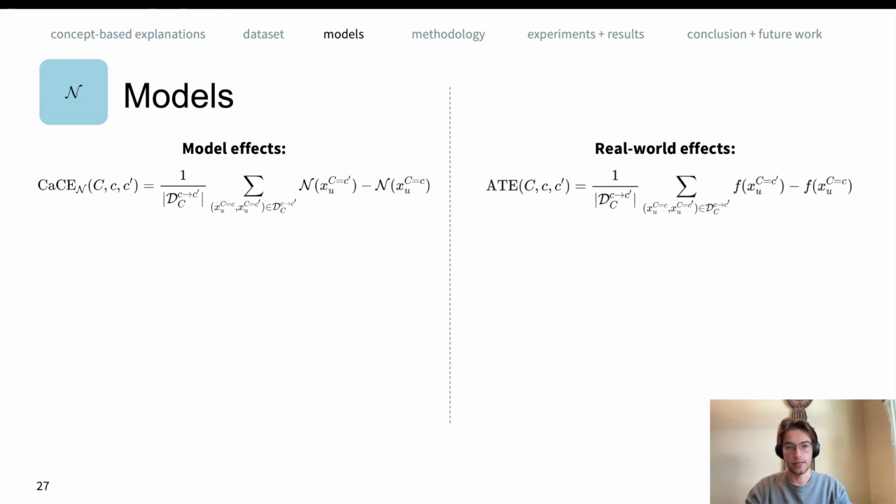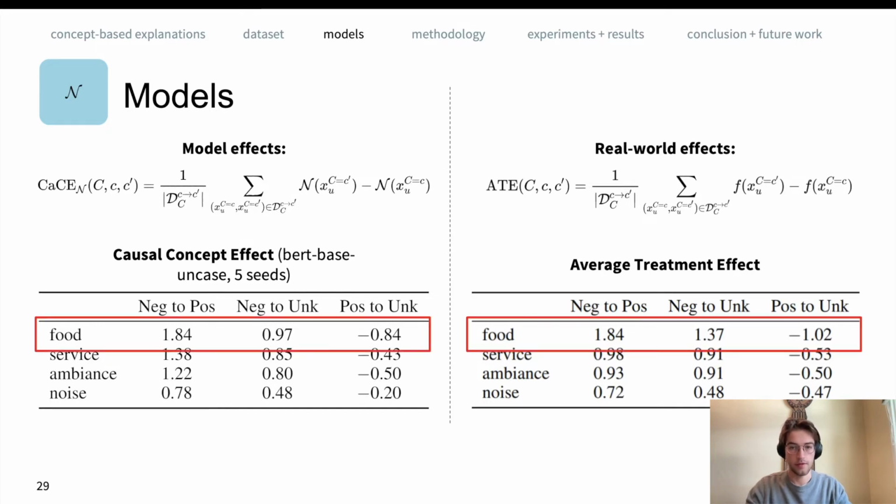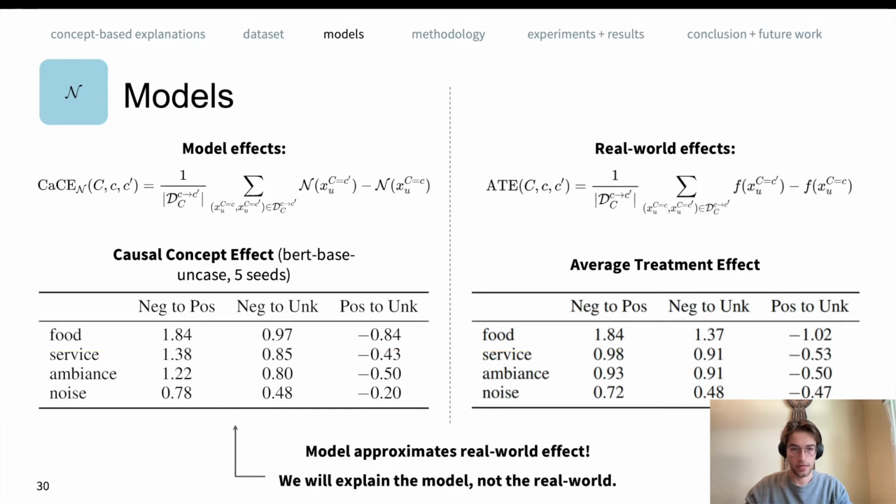And so if you calculate these values, we see that they're very similar to the average treatment effect. If you look at these values for the food concept, we see that even though the model was not explicitly trained on this, in general, it behaves in the same way as we expect the real world to behave under interventions. This acts as a second sanity check. The models we consider are good and worthy of further explanation.